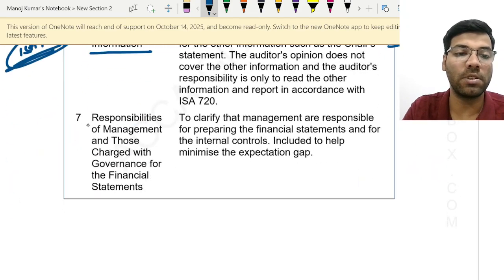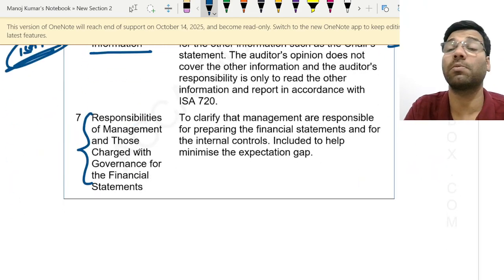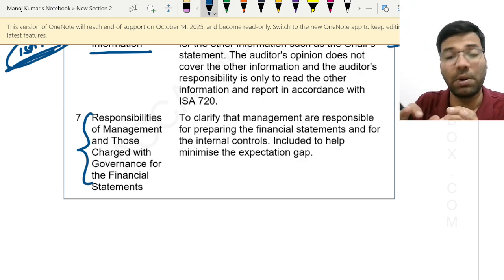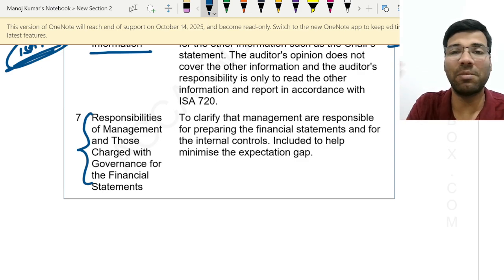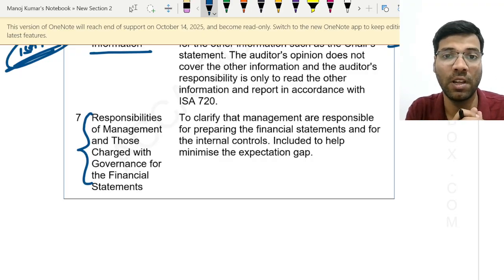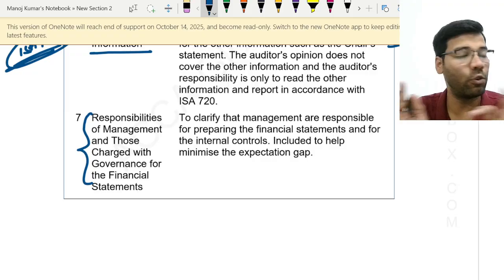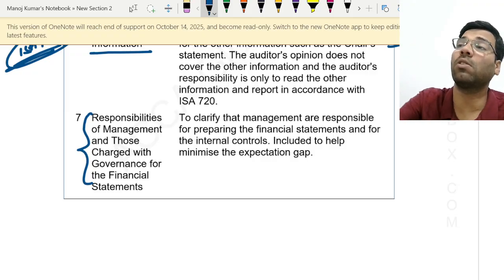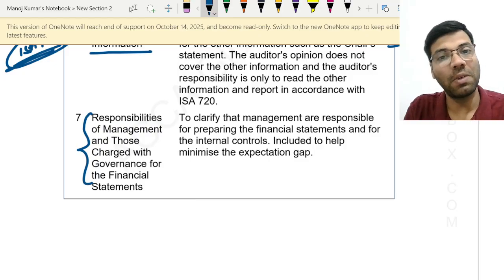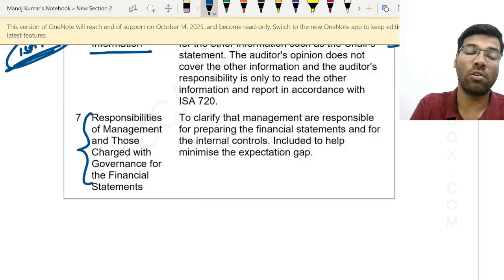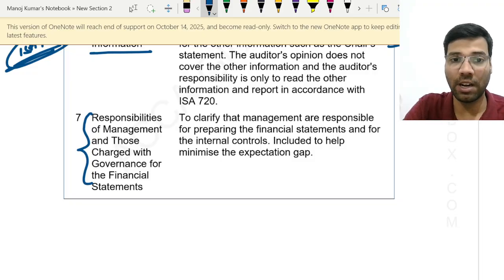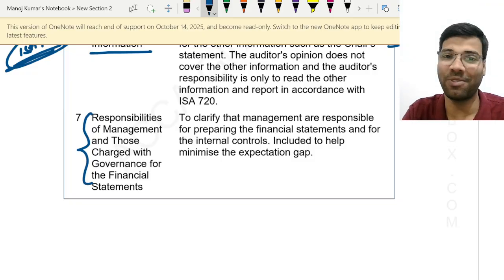Next comes the responsibility of the management. You should know that preparation of financial statements is somebody's responsibility, and conducting the audit is some other person's responsibility. Now, if you know that, it is not enough; shareholders or members also should understand, isn't it? That is the reason this paragraph is also put in the auditor's report, where it says that auditor's responsibilities are something different and management responsibilities are something different, right?